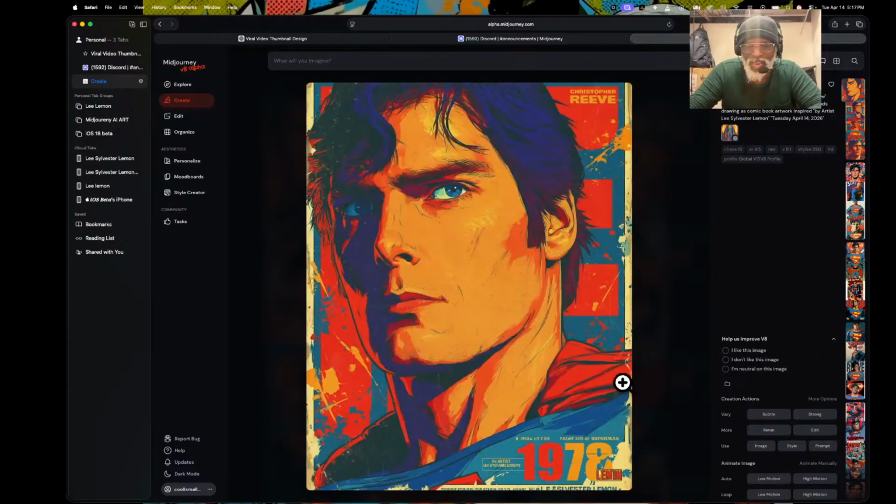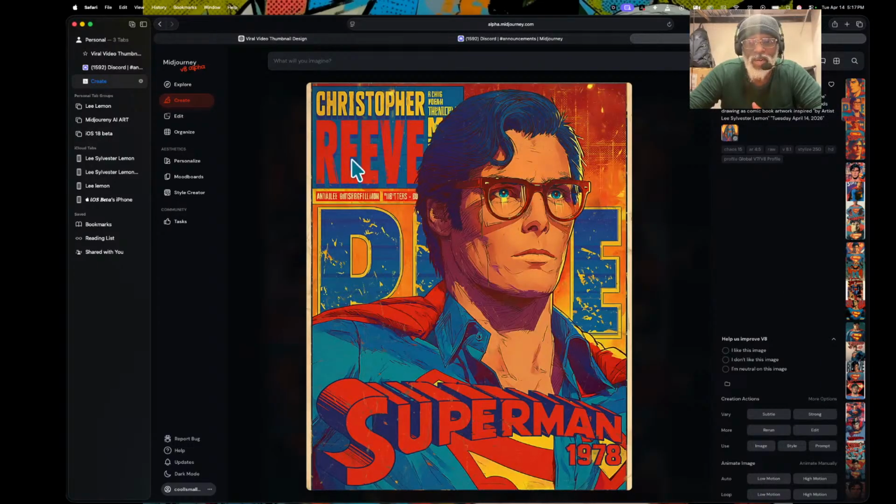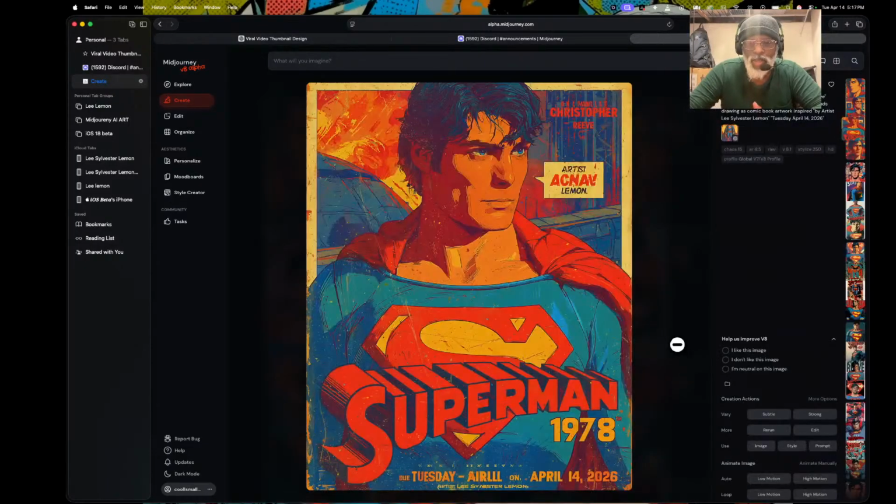You can see it did add 1978 right there, and you got Christian Reed right here. The wording is good. You got the logo on here. This is really great. But they did say the words on here would be hitting very hard, so it's got to be very hard to get the exact wording on here. But I do like the new version 8.1.